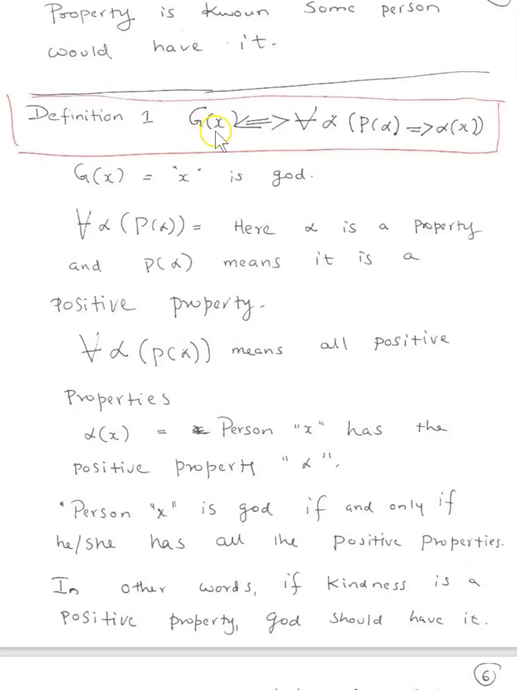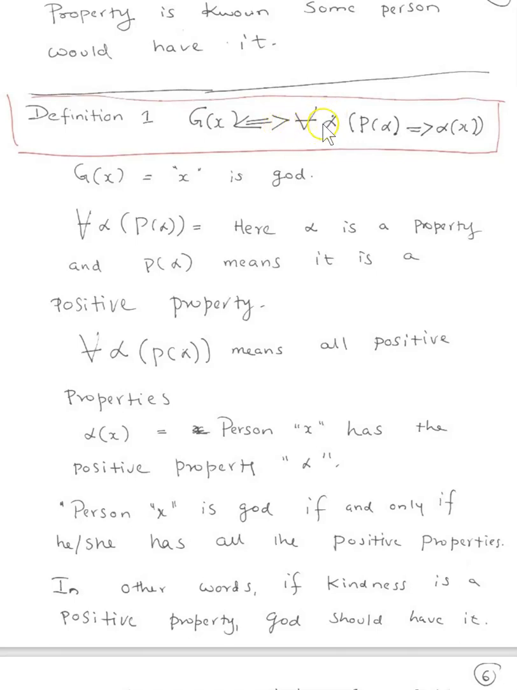Definition 1 says G(x). G means God-like properties, and x is a person who has God-like properties. Essentially, it's only God who has God-like properties, like creating the universe or creating a world. So, for God to exist, if there's a person with God-like properties, it says this means if and only if